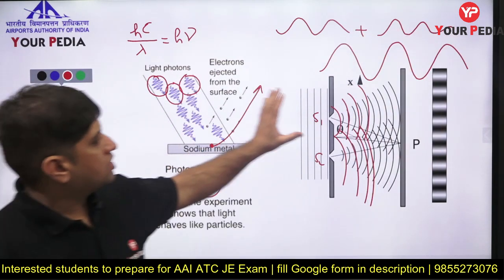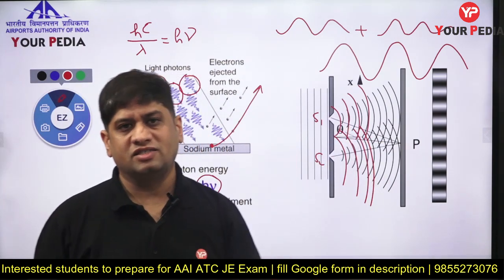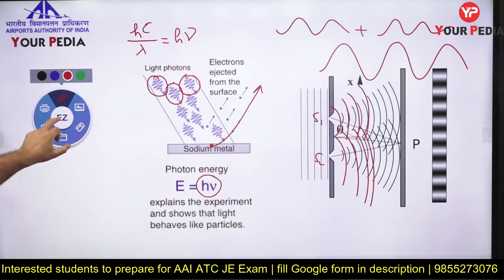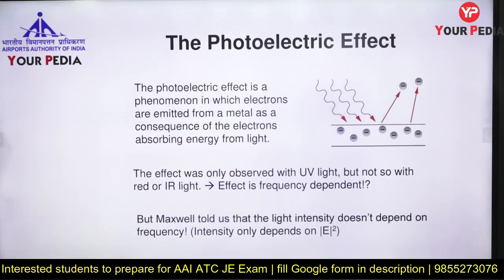So this double slit experiment was an example of interference, wave nature. Particle nature, wave nature, very simple. So the photoelectric effect is particle nature. Another way: I will be showing you a couple of slides here to make the concept clear.